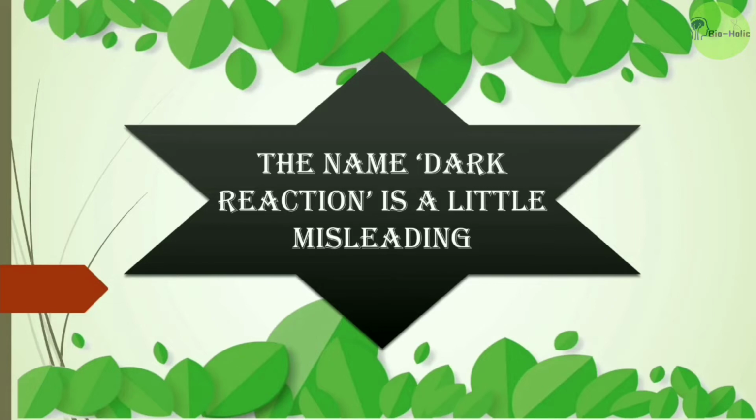And how can we know that? Because it is found that after the sunset, when the light reaction stops, the dark reaction also continues for some time, until there is sufficient ATP and NADPH, that is the products of light reactions, available in the stroma. As they are dependent on the products of light reaction, and the light reaction occurs in the daytime, the dark reaction is dependent on the light but indirectly. Okay?